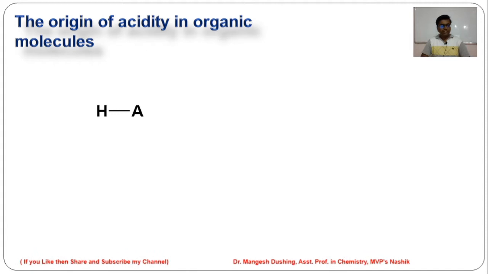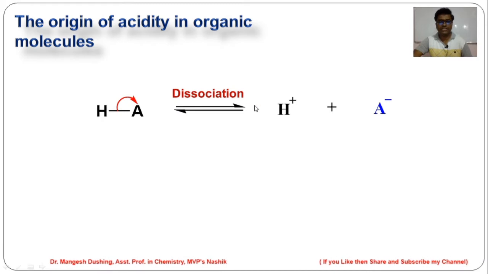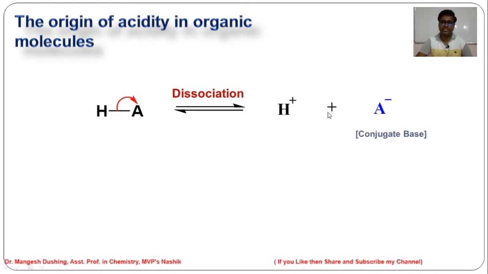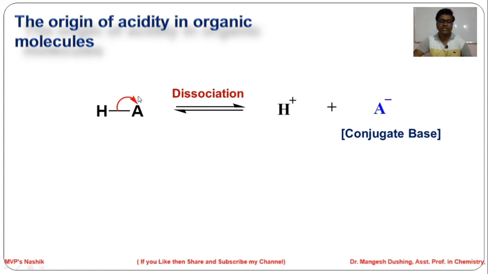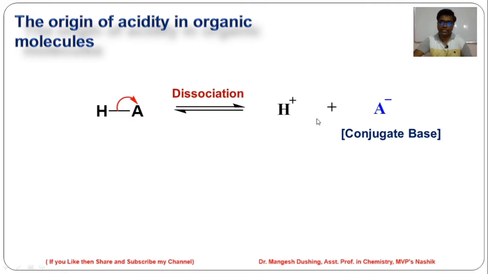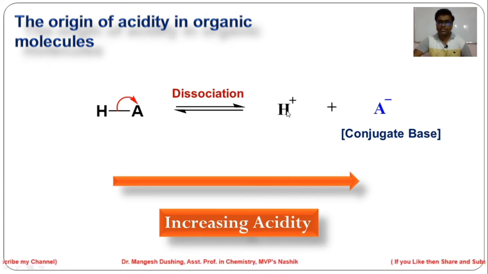Friends, according to Lowry-Bronsted, an acid is a substance which donates H plus ions. Suppose HA is any acid which dissociates and gives H plus ions as well as A minus. A minus is called the conjugate base. In this forward reaction, as the concentration of H plus ions increases, the acid becomes stronger. So the forward reaction must be stronger. As the H plus ion concentration increases, acidity increases. The reverse reaction should be slower.